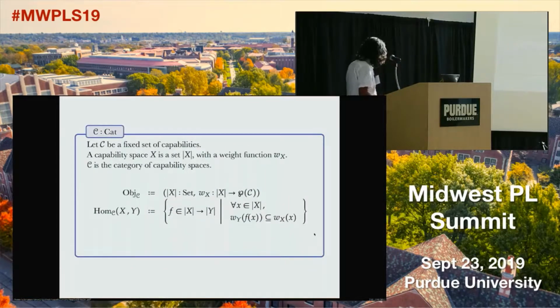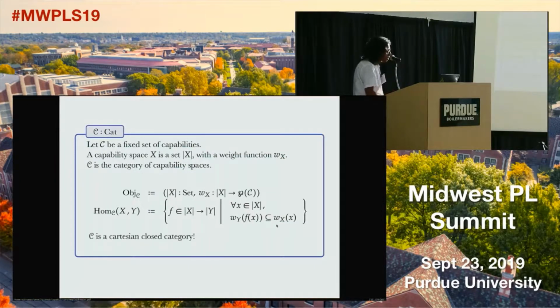Okay. So I'll sketch very briefly a categorical semantics for it. We take the normal semantics with sets and functions, but we track the information about what kinds of capabilities the functions are using. So the objects of my category are going to be sets where there's a weight function which assigns a subset of capabilities to each value in the set. And we only allow those functions which preserve weight. Okay, so the weight of f of x is a subset of the weight of x, so it cannot use any other capabilities than the ones it was passed.